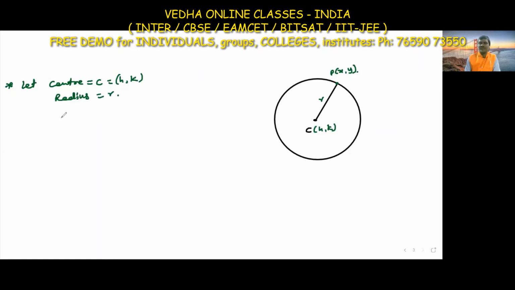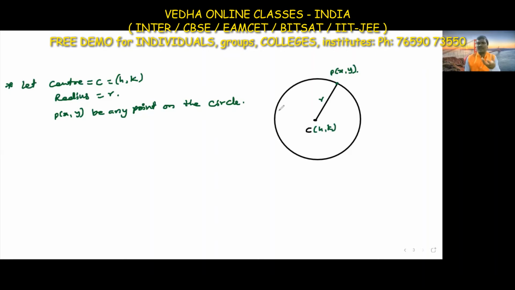P of x comma y is any point on the circle, we can take it anywhere. Now, how do we find the equation of the circle?